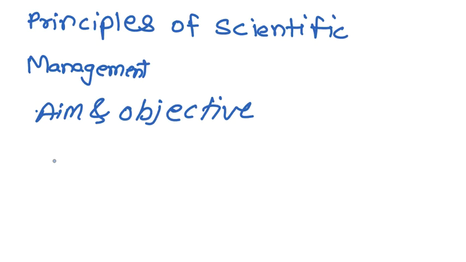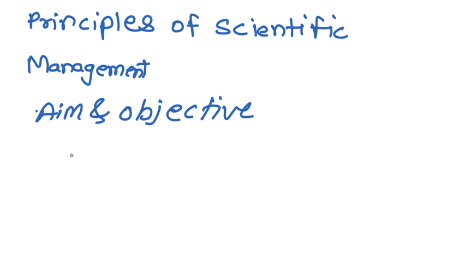There are unnecessary activities going on in the organization. Industrial engineering work is needed to find out unnecessary activity and reduce the waste. So it improves the productivity and reduces the total cost of the product, so the purchasing power of the customer is increased. That is one aim of industrial engineering, or you can say scientific management.